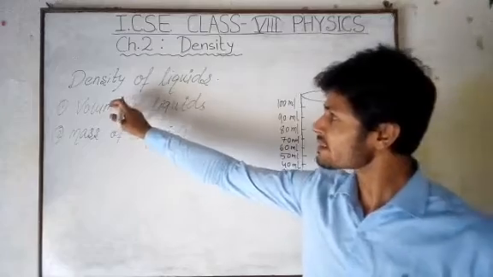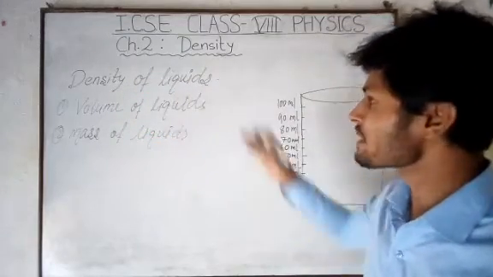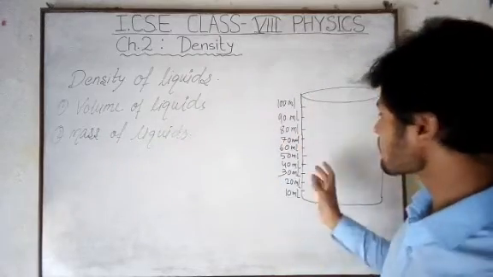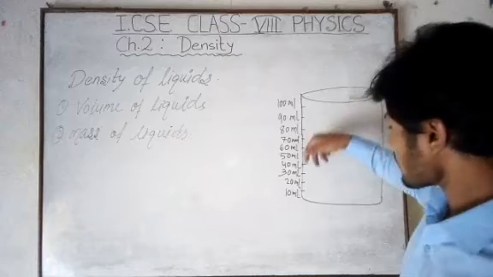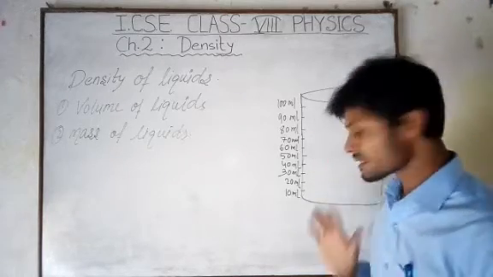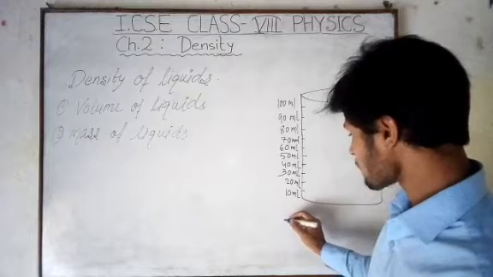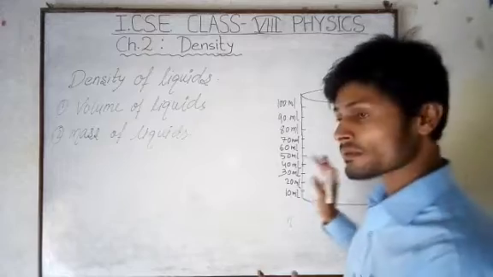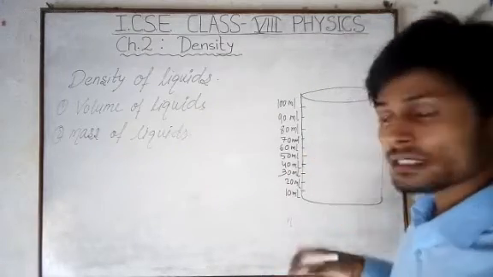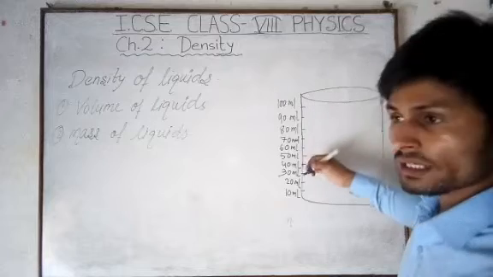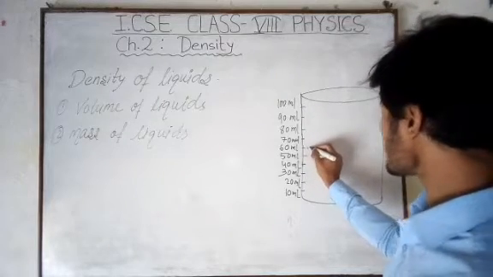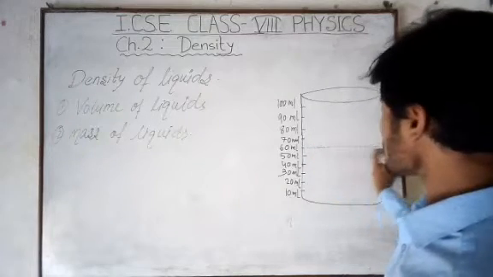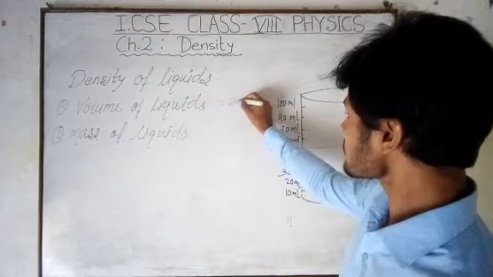See how to measure the density of liquids. To measure the density of a liquid, first we find the mass of the liquid. For this, we first take a measuring cylinder. In the measuring cylinder, we first find the mass of the empty measuring cylinder, then we fill the liquid. After filling the liquid, suppose it rises up to here. This gives the volume of the liquid as 60 ml.